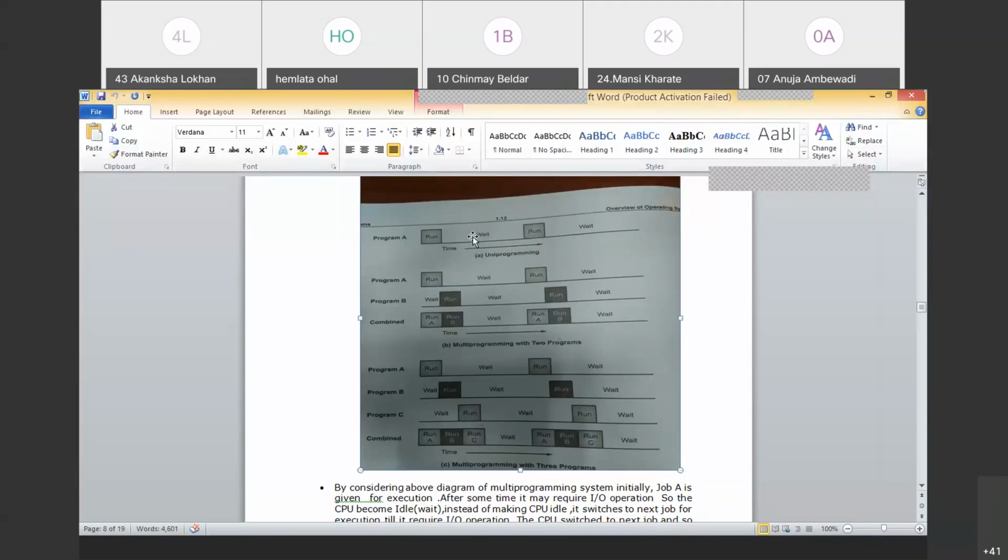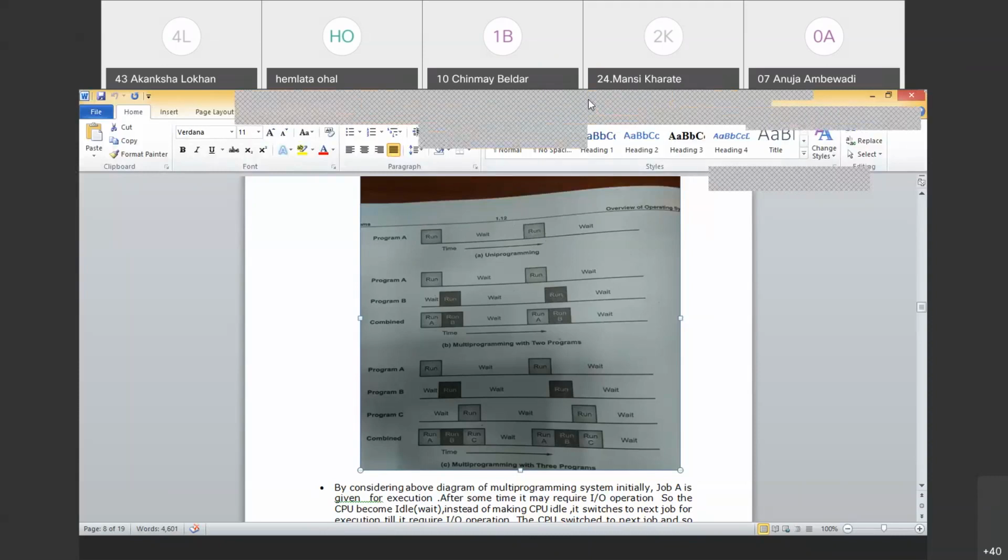Once that wait has been finished, that it has got the IO devices, your program will again enter into the run cycle, right? Now during this, for program A, run block 1 and run block 2, only two blocks are there during which the program was in running state. Obviously during those the CPU was in utilization, right?